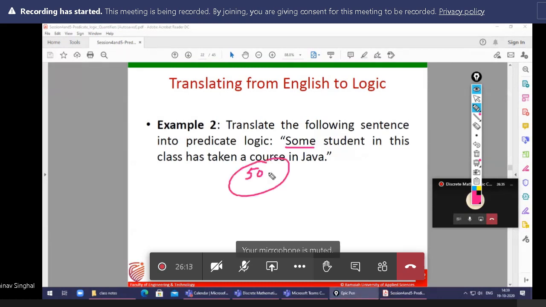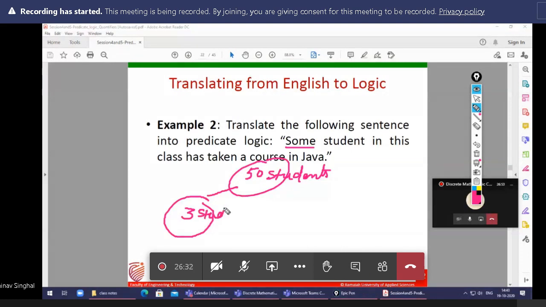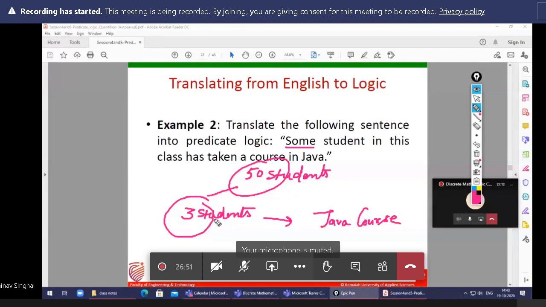Some means from 50 we can take any 3 students who have chosen the Java course.